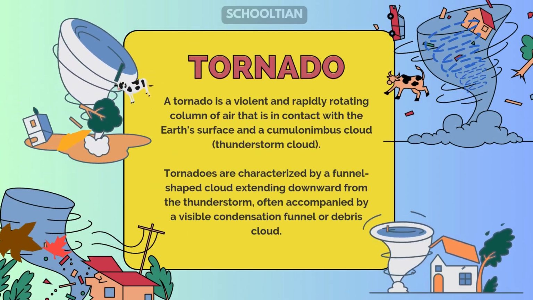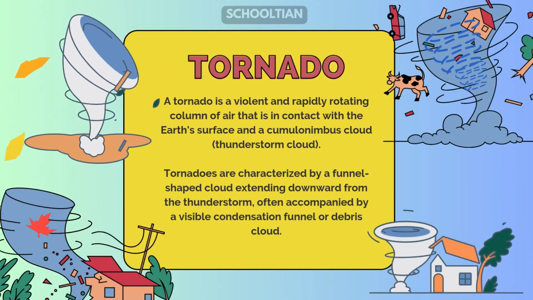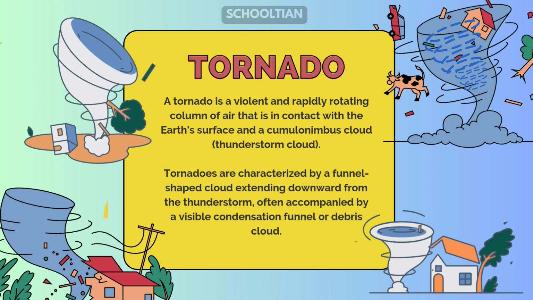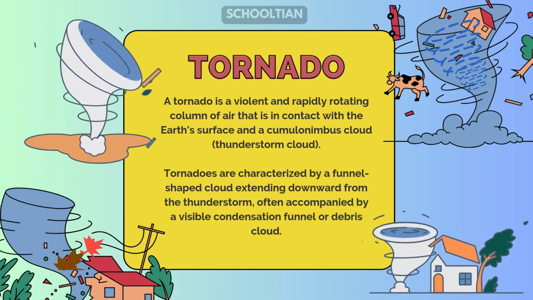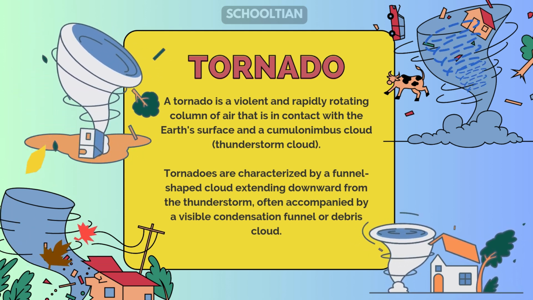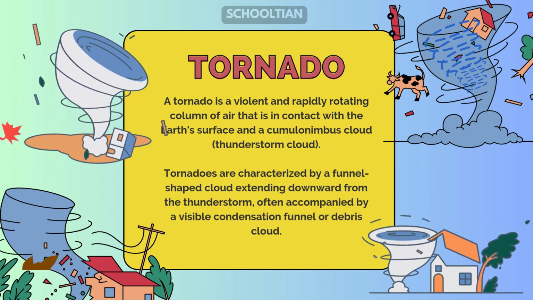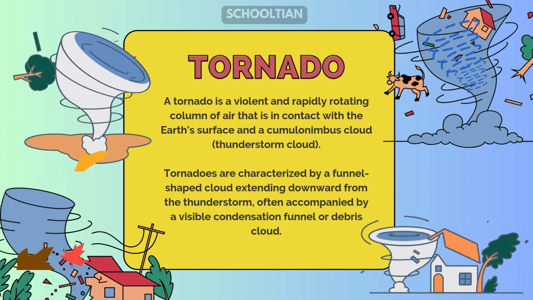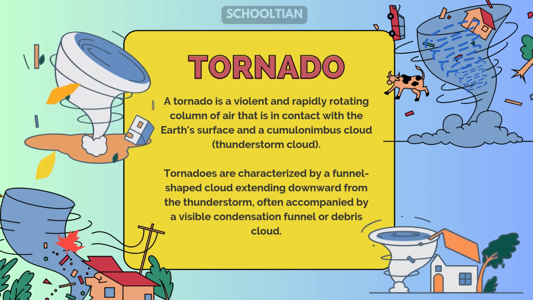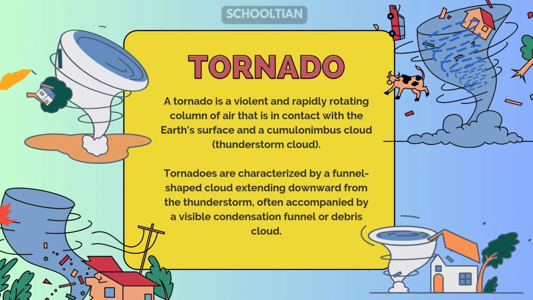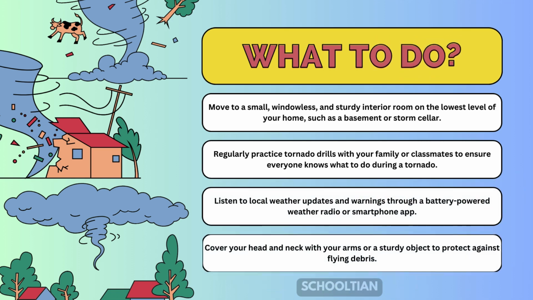Tornado. A tornado is a violent and rapidly rotating column of air that is in contact with the Earth's surface and a cumulonimbus cloud, thunderstorm cloud. Tornadoes are characterized by a funnel-shaped cloud extending downward from the thunderstorm, often accompanied by a visible condensation funnel or debris cloud.